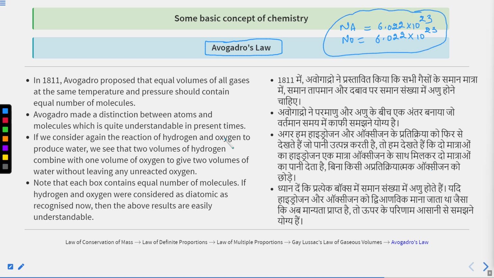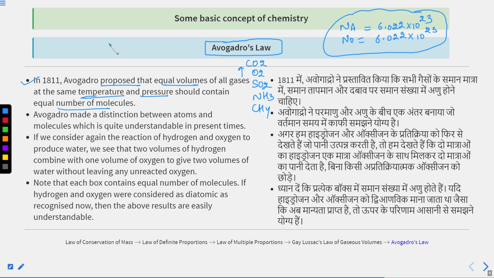So let's understand Avogadro's law in depth. In 1811, Amedeo Avogadro proposed that equal volumes of all gases, whatever gas you want to take, suppose you are taking CO2, oxygen, sulfur dioxide, ammonia, or methane, if taken at the same temperature and pressure, and these conditions are a must, should contain an equal number of molecules.